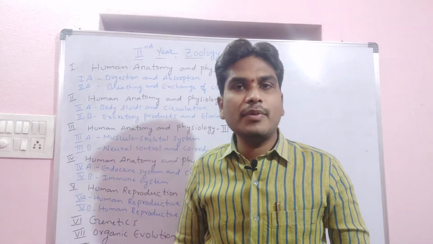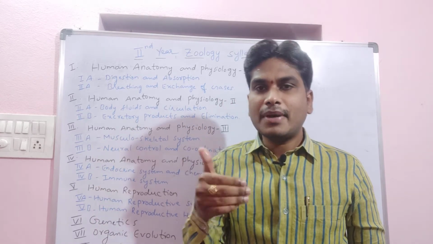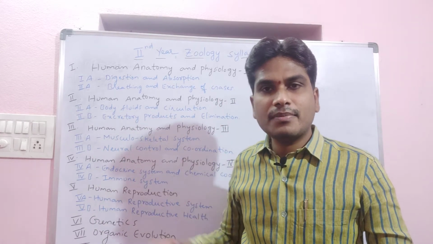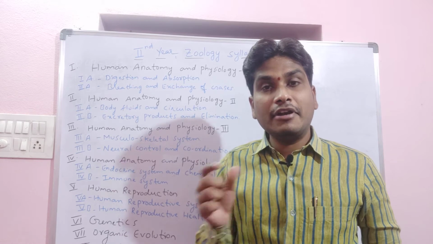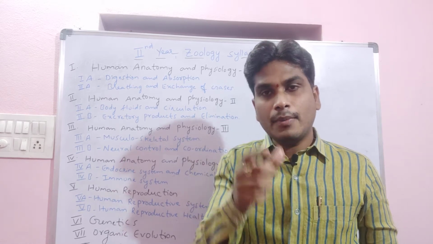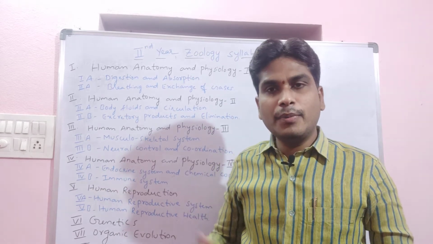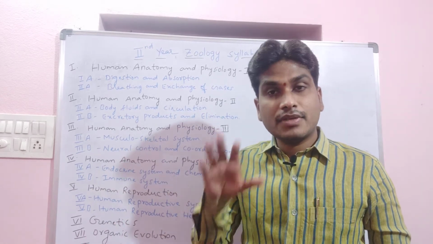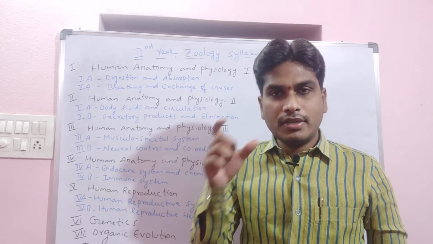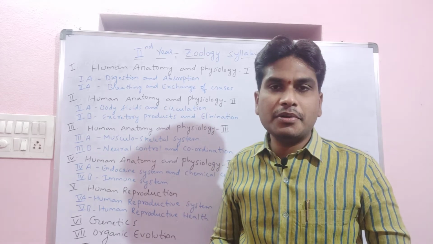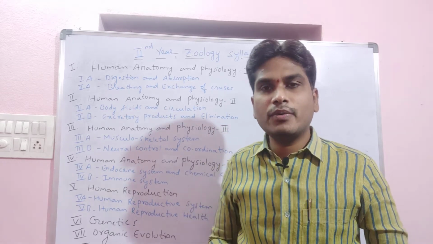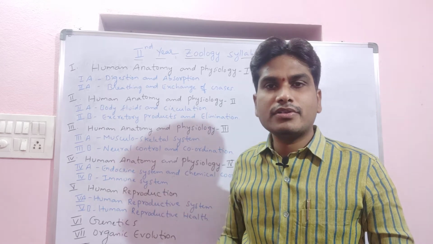The name itself predicts that the immune system is actually the disease resistant capacity system. In the immune system lesson we are going to discuss the different types of immune cells, the T cells, the B cells, the different types of immune systems, types of immunity, the different types of antigens, and the structure of the antibodies. All these things we are going to study in the immune system.